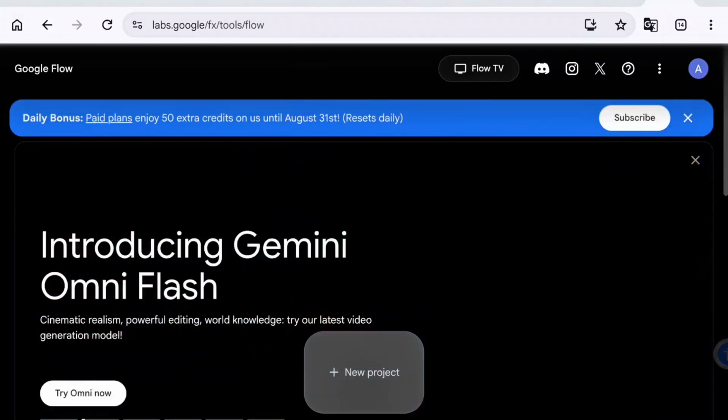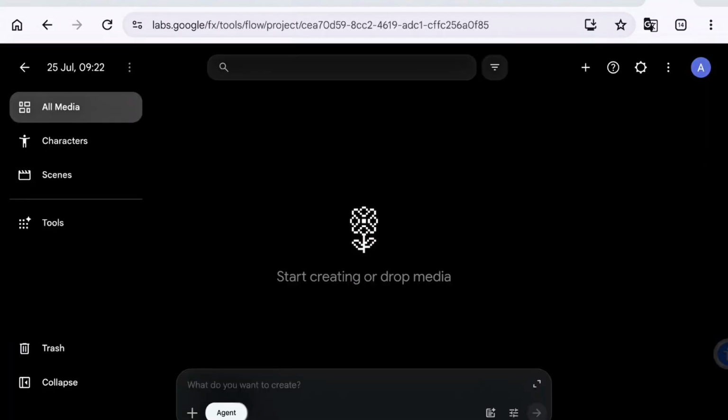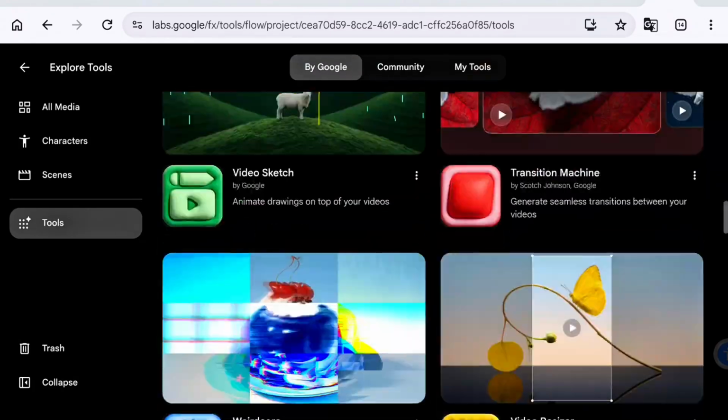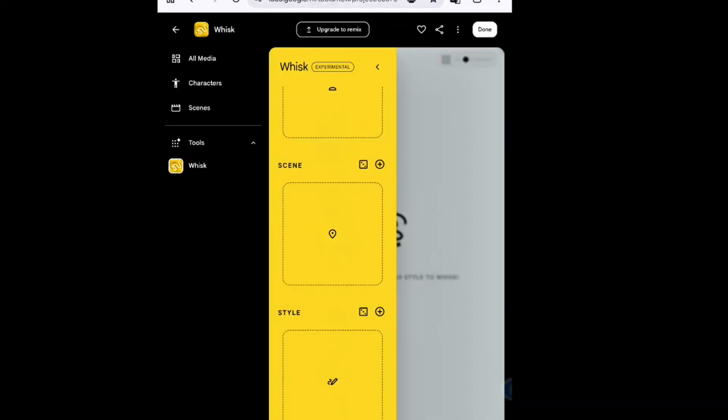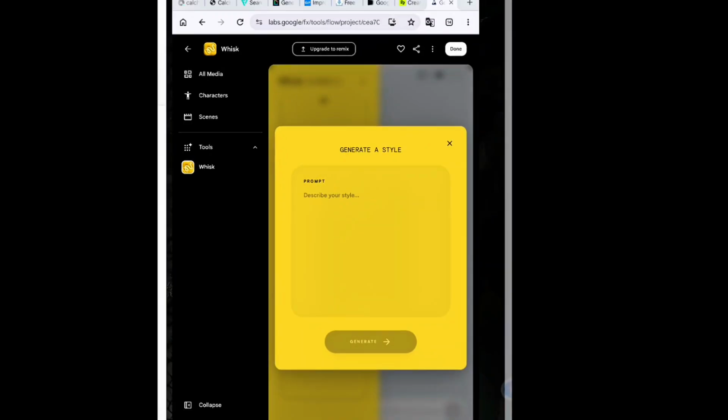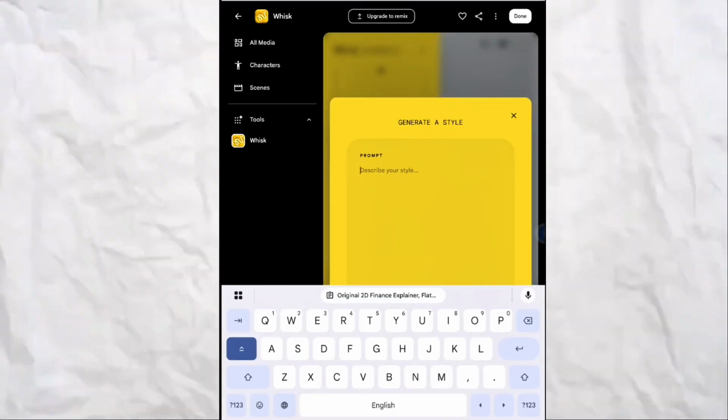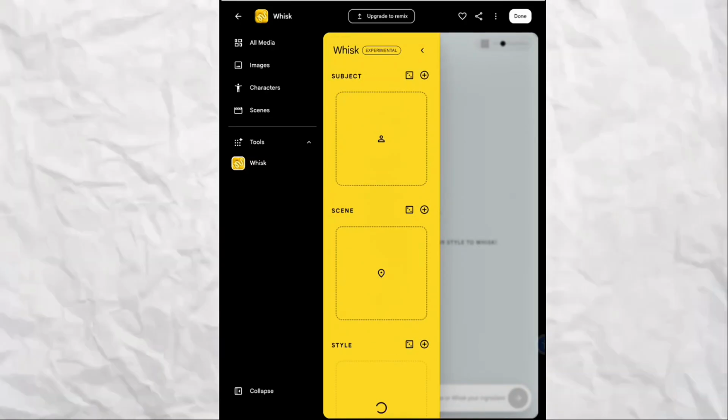You'll see a black workspace with tools on the side. Click the tools and find Whisk. Then click the yellow Images section. Paste the style prompt ChatGPT generated for your video, and it will create images in that style. You can also generate a character style if you want. I generate a character style here.